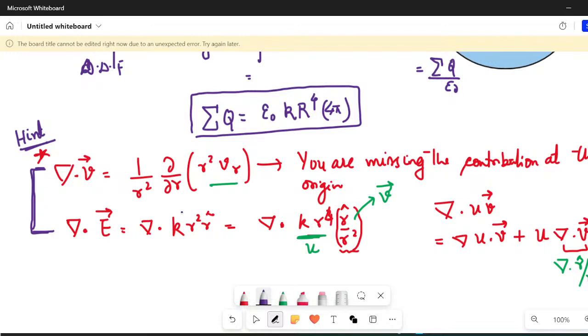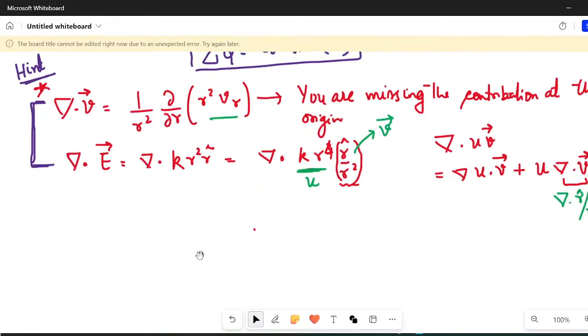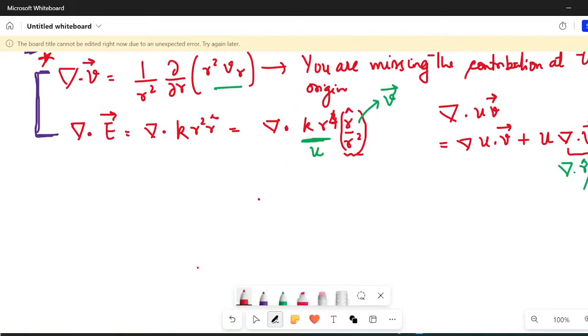Now let us evaluate one or two more integrals, and then we'll conclude the class. Another integral that I want you to evaluate is r square plus 2 times del dot r cap upon r square.